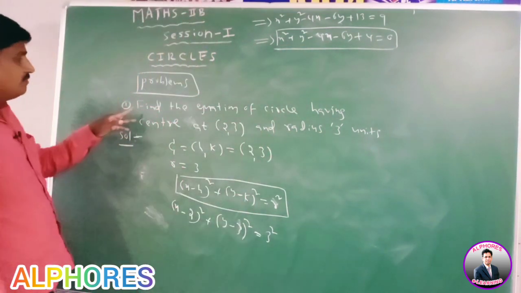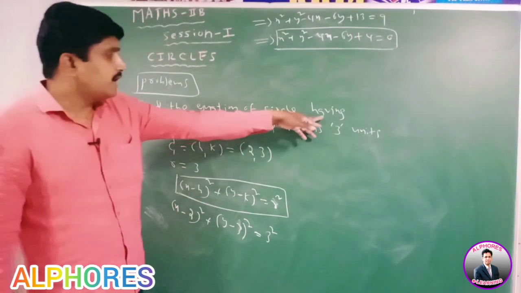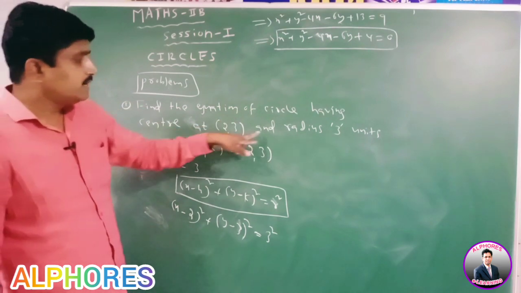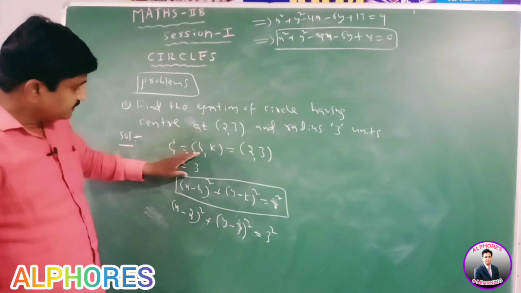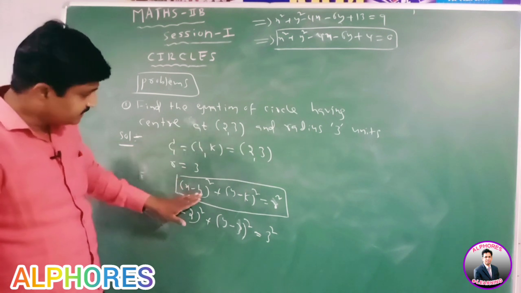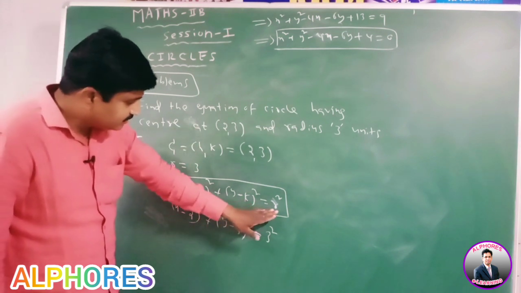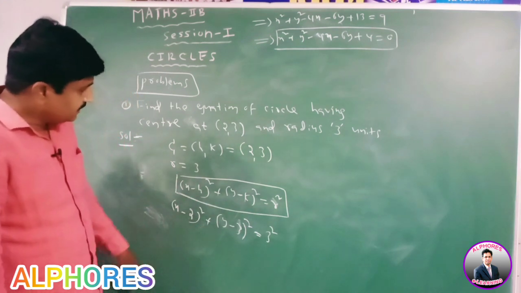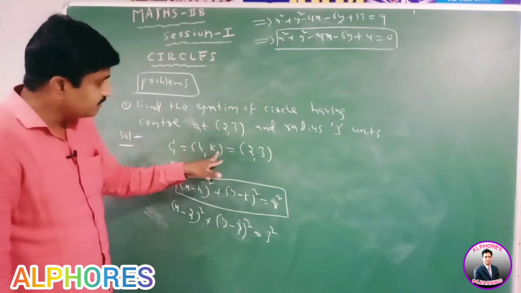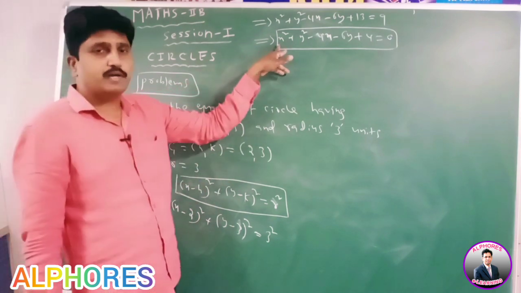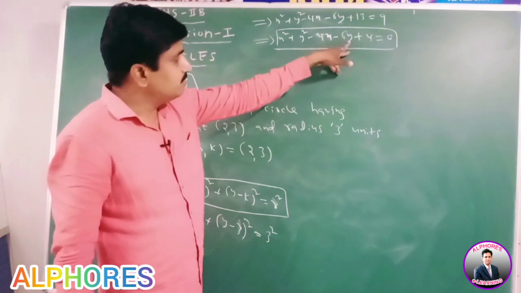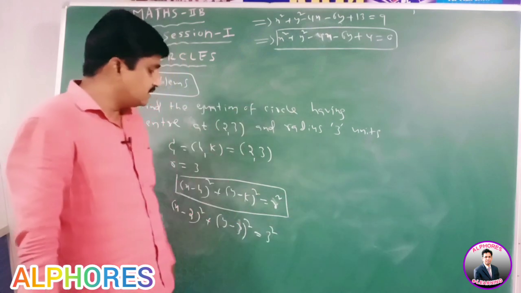So here, find the equation of circle having center at (2, 3) and radius 3 units. We know that the center and radius are given. The equation of circle is x minus h whole square plus y minus k whole square equal to r square. Here h equal to 2, k equal to 3. Substitute in this equation, we get the equation of circle x square plus y square minus 4x minus 6y plus 4 equal to 0.